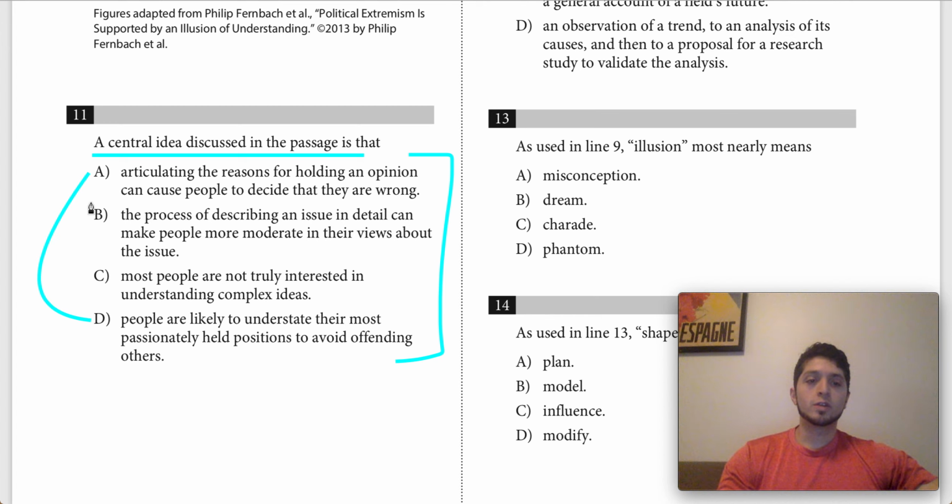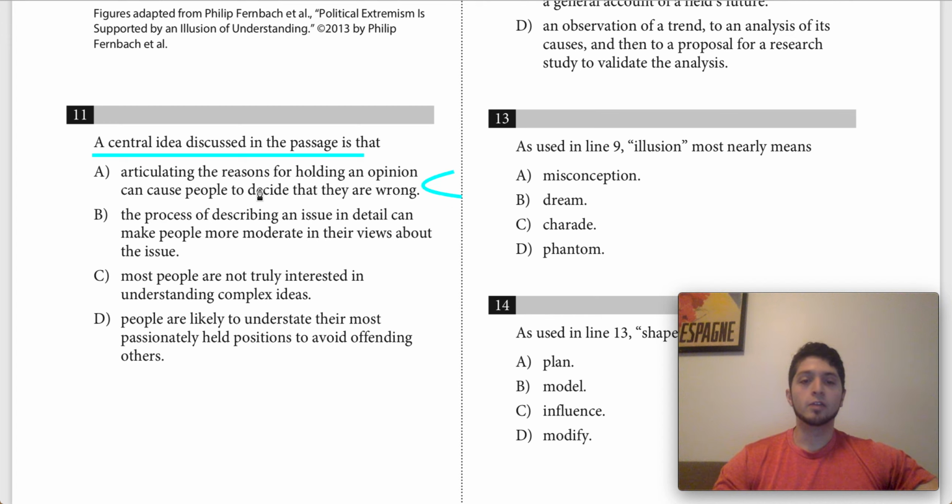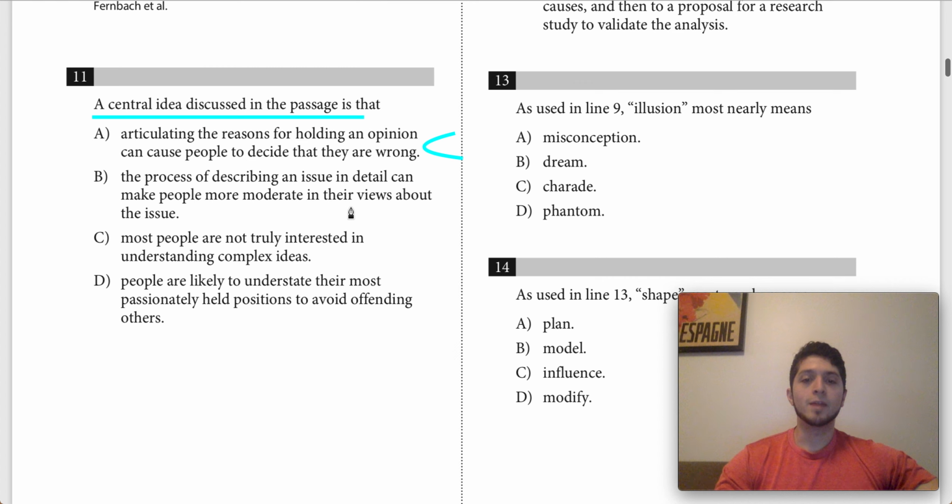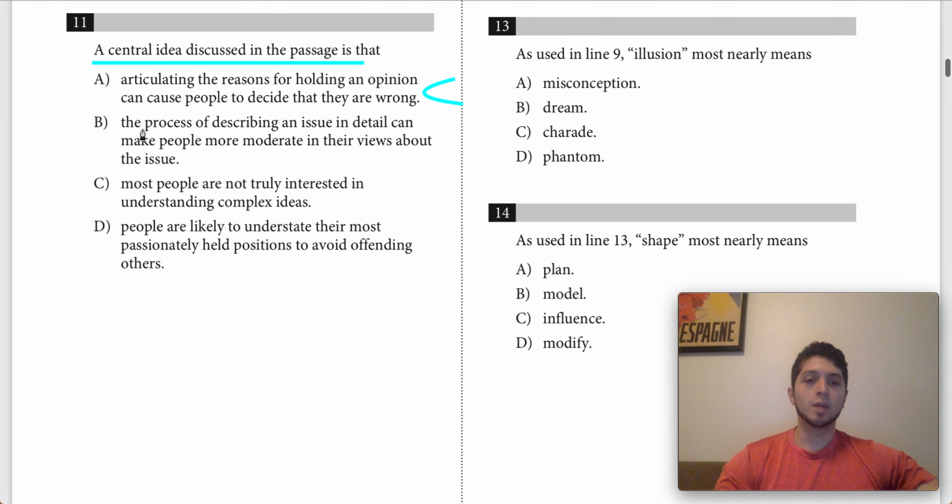So if we look for an answer choice that will match that, we can look at A, which says articulating the reasons for holding an opinion can cause people to decide that they are wrong. So this sort of has the right dynamic, right? Articulating the reasons for holding an opinion and sort of coming towards more negative opinion of your previous beliefs. That has the right dynamic. So let's keep it. There's a couple things that are wrong with it that you might see off the bat, but we'll look at it more in depth in a moment. B says the process of describing an issue in detail can make people more moderate in their views about the issue.